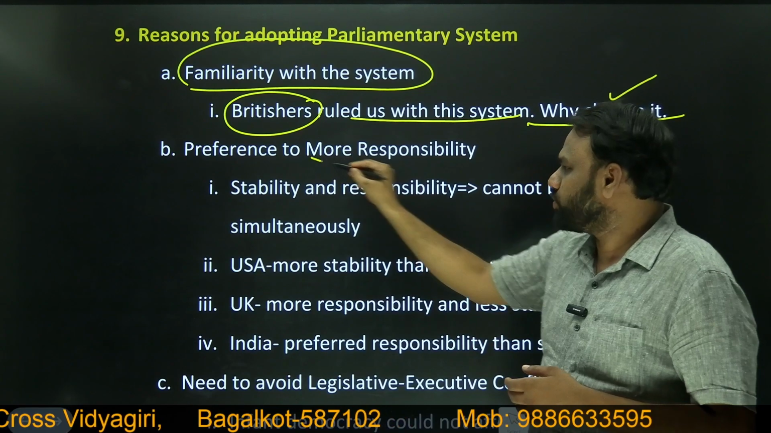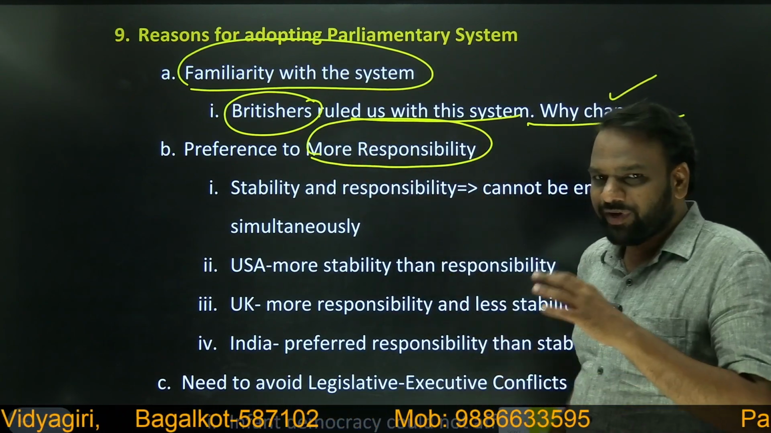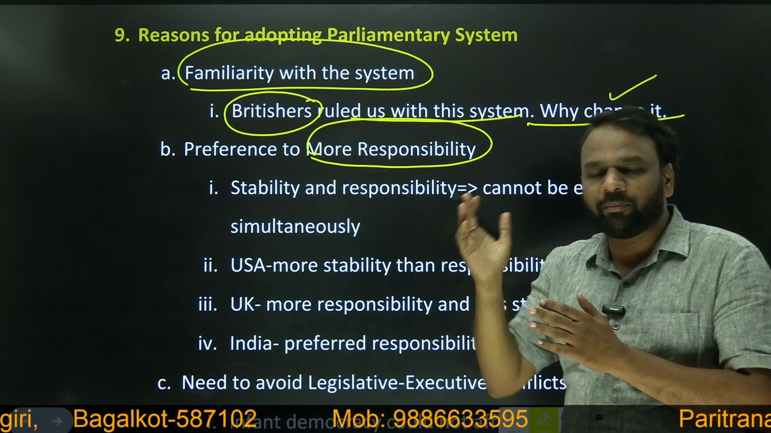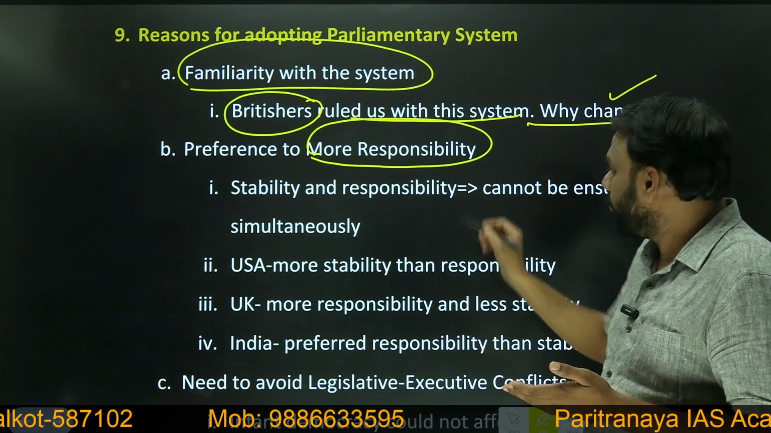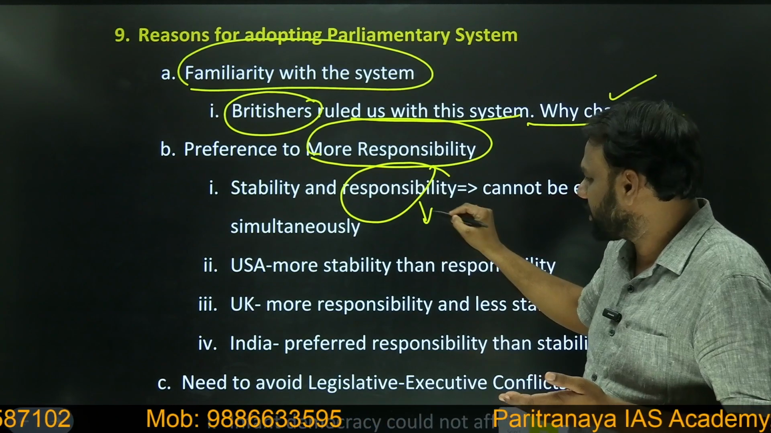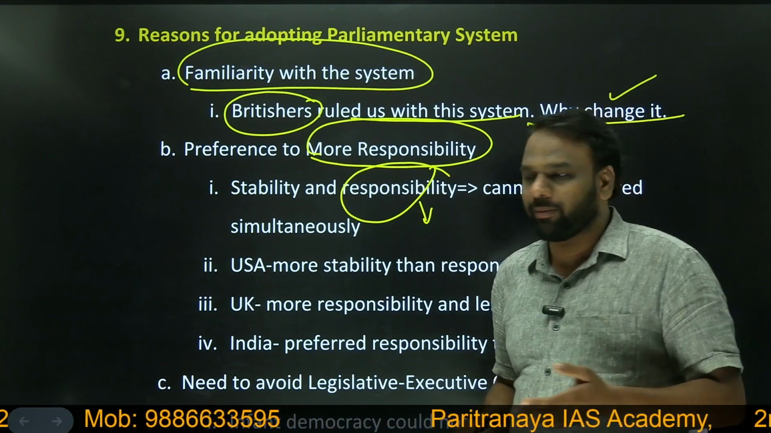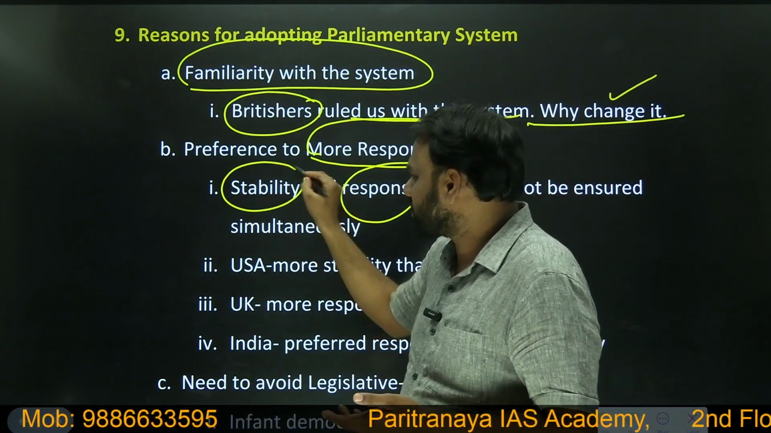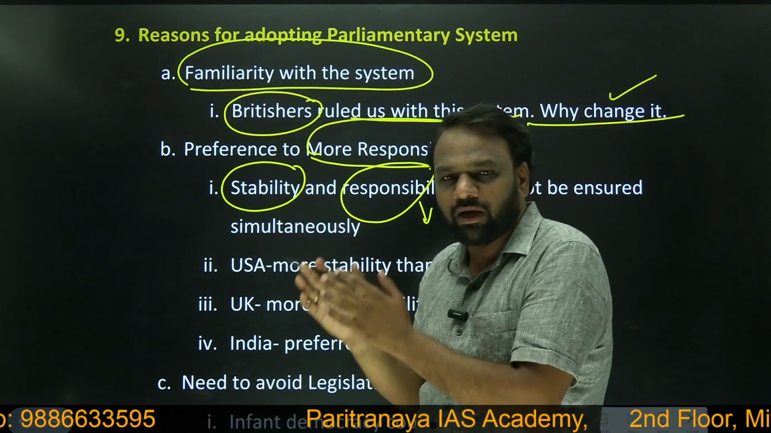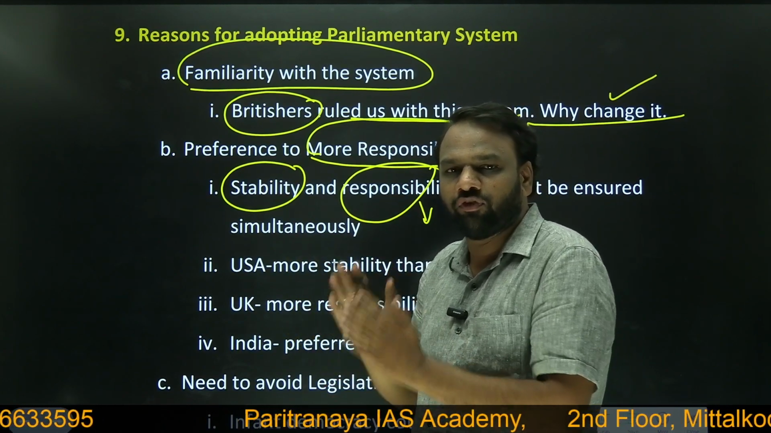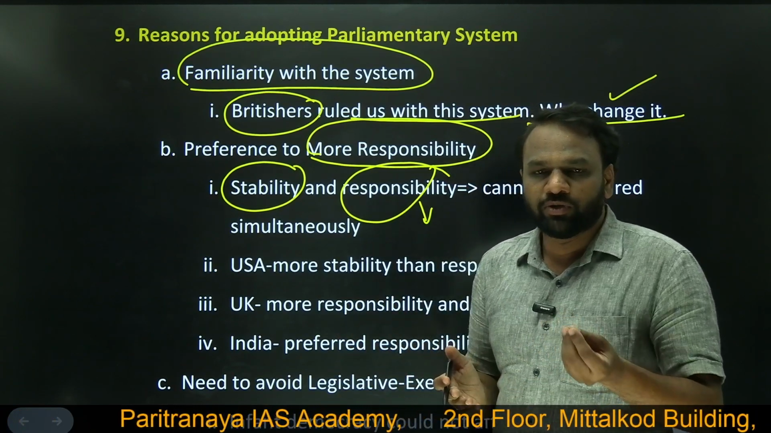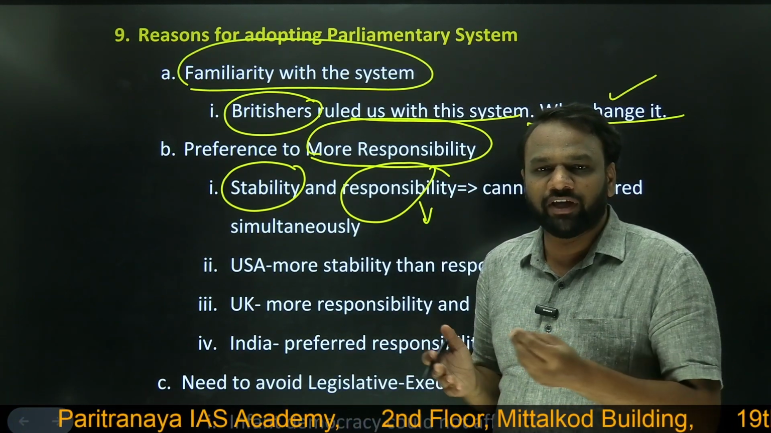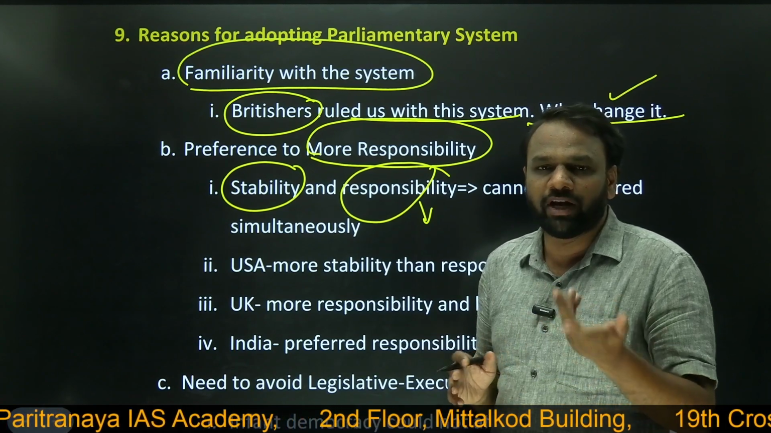Next, preference to more responsibility. When it comes to parliamentary and presidential forms of government, the parliamentary form is more responsible, whereas the presidential form is more stable. Why more stable? Because once a person becomes president, he will remain in office for 4 years in USA. Whereas here in India, we are not sure. The Council of Ministers may not stay completely for 5 years in that position. They may be removed at any time.